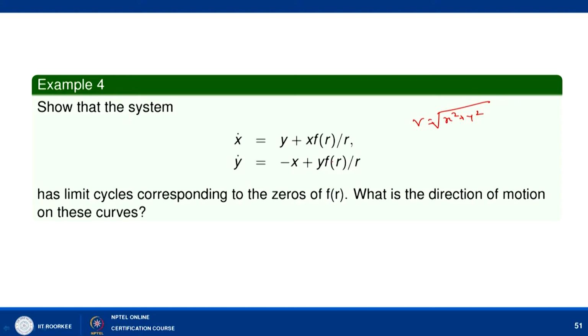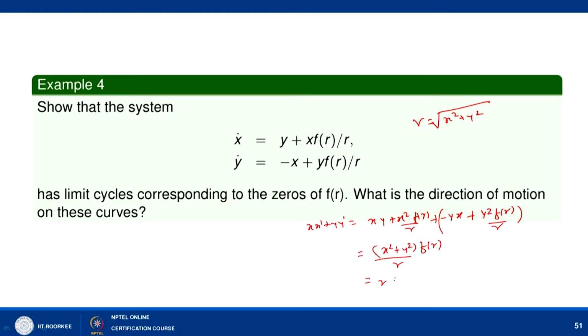So if we want to find out x x dash plus y y dash, then it is x y plus x square f(r) upon r plus minus y x plus y square f(r) upon r, and this is nothing but x square plus y square times f(r) upon r.